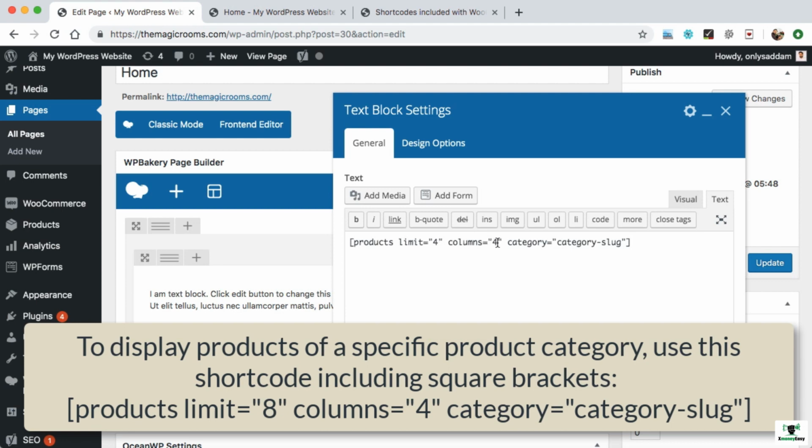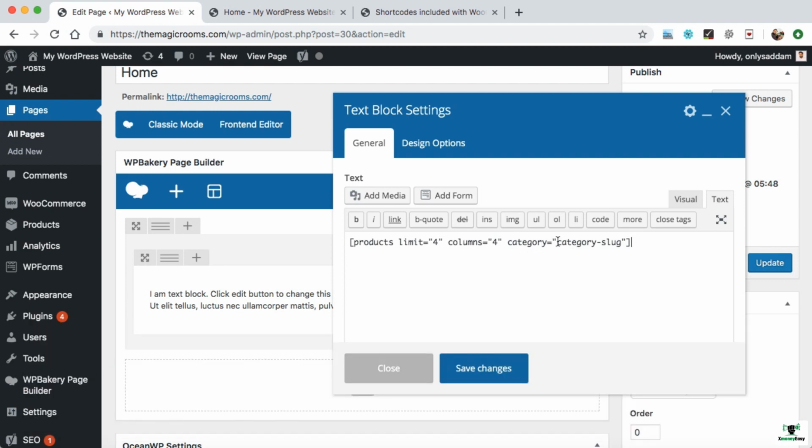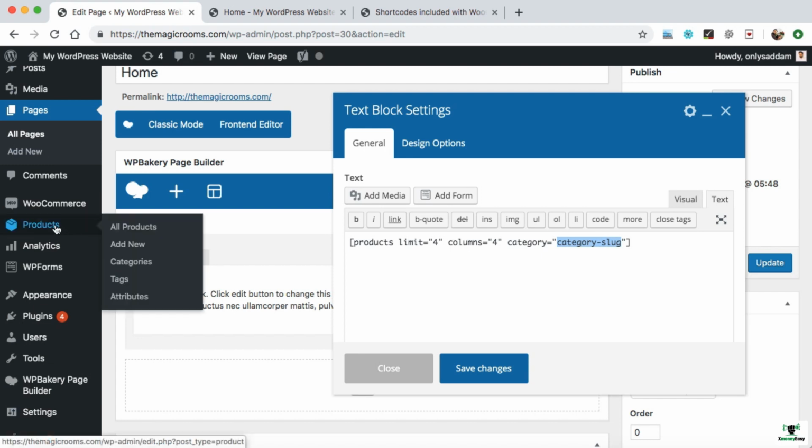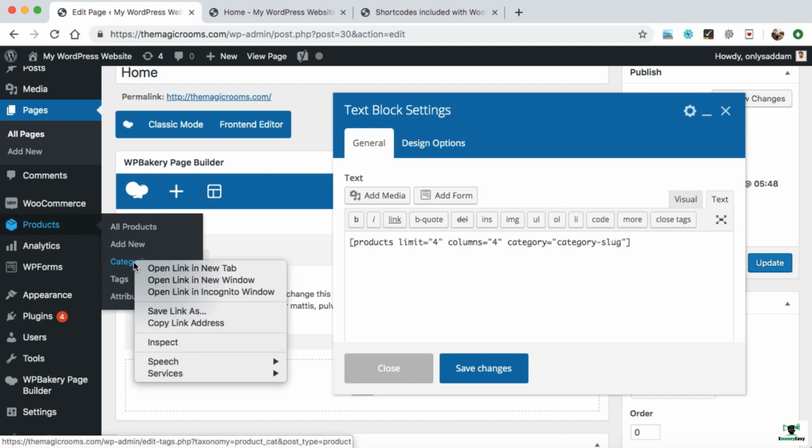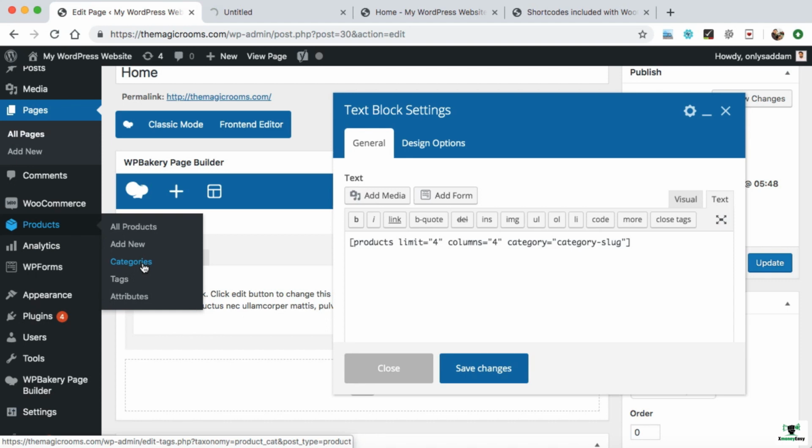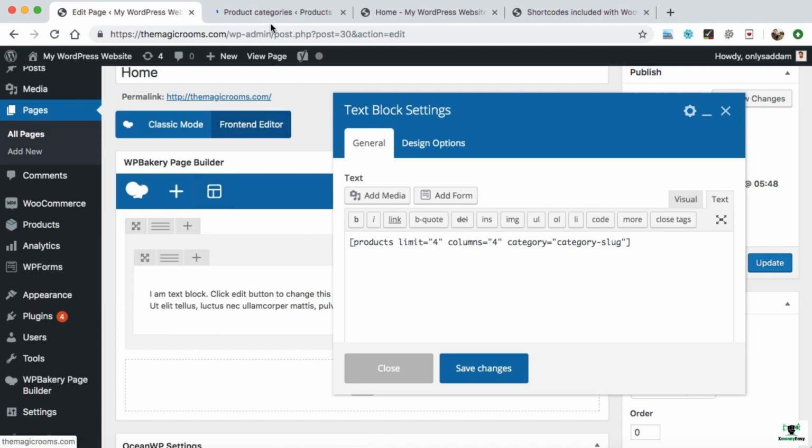Columns equals 4. It means all the products will be divided into 4 columns, and category equals category slug. So here we need to replace this category-slug with the exact category name. So let's go ahead and find out the category name. Here we can hover on products and then right click, open link in new tab. So basically you need to open the categories in a new tab.